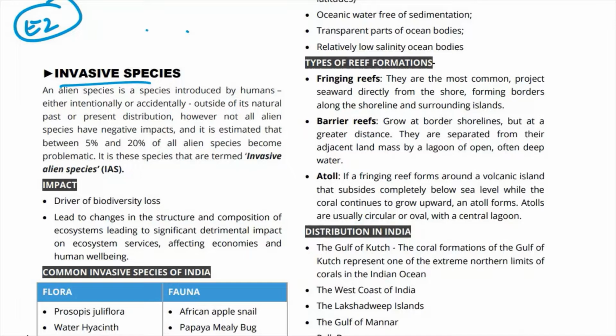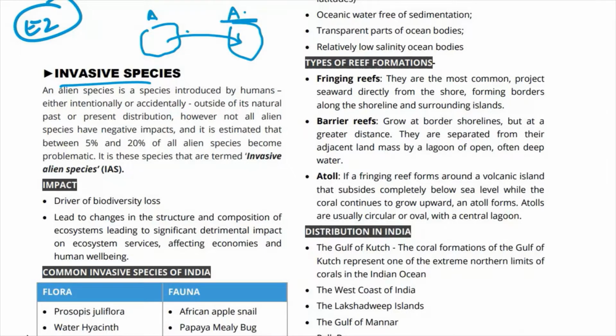So let us say एक species का एक natural habitat ये है और दूसरे habitat में humans इसको ले आते हैं, either intentionally ले आते हैं या accidentally ले आते हैं. So when they bring such a species, that time a species is an alien species. But not all alien species are invasive.